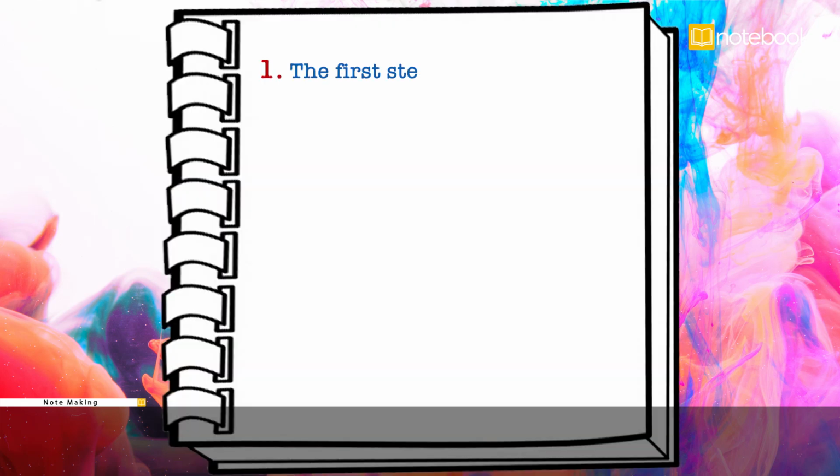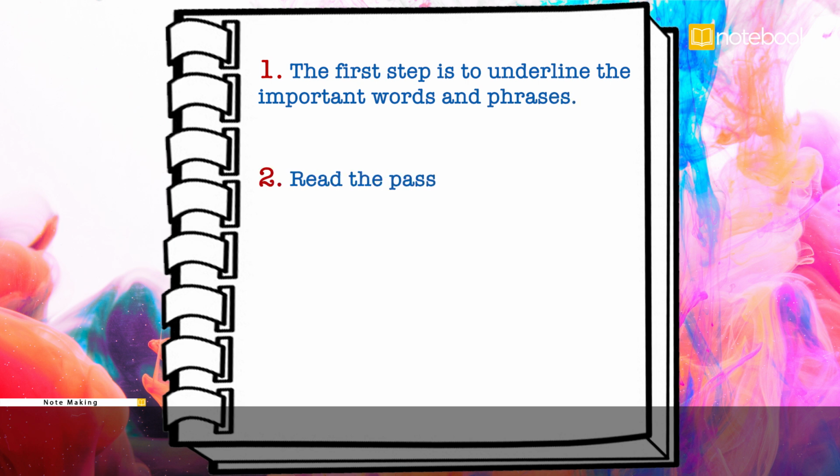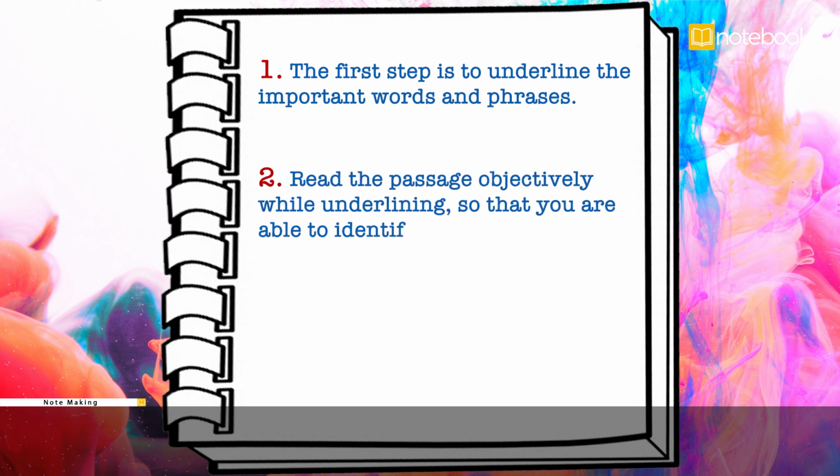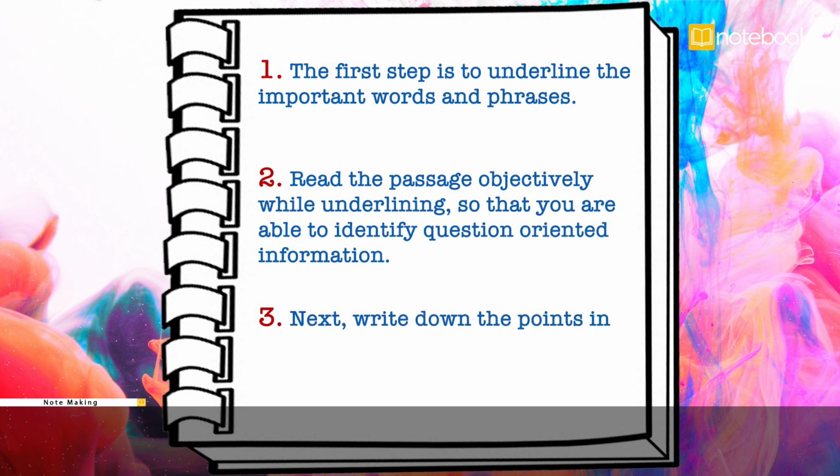The first step is to underline the important words and phrases. Read the passage objectively while underlining so that you are able to identify question-oriented information. Next, write down the points in shortened verb forms and number them.